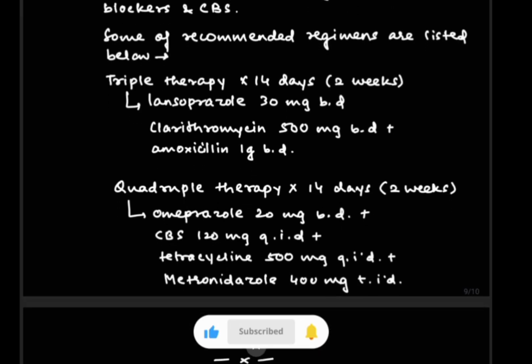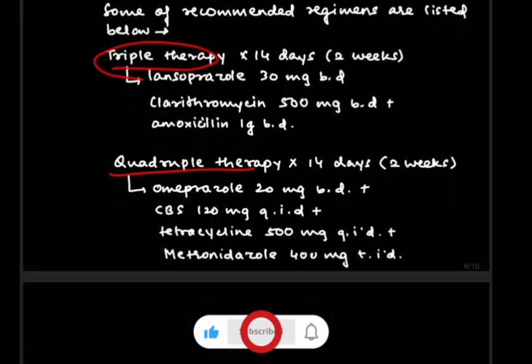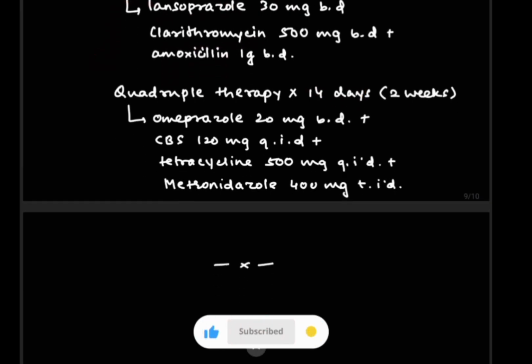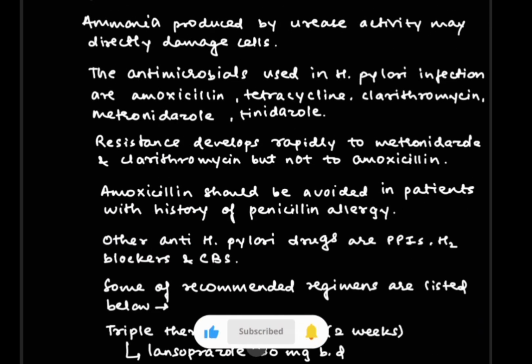Now there are two regimens which are given in H. pylori infection, that is triple therapy and quadruple therapy. Triple therapy is given for 14 days, as well as quadruple therapy, that is 2 weeks. In triple therapy, there will be lansoprazole, clarithromycin and amoxicillin. And in quadruple therapy, there will be omeprazole, CBS, tetracycline and metronidazole. So this was all about drugs of peptic ulcers.